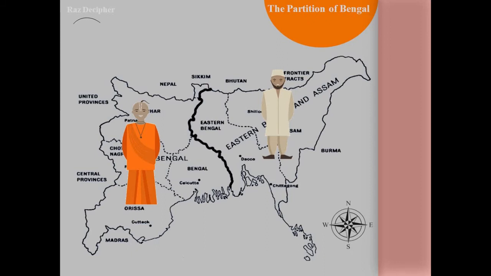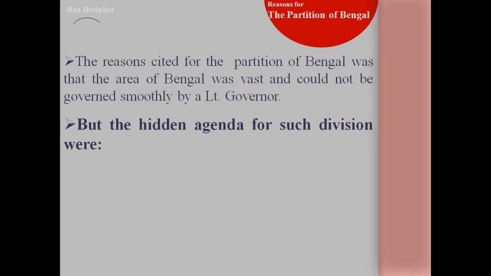The reason cited by the British, as I have discussed earlier, was that Bengal was vast in area, and it was not easy for the British government to rule smoothly with the help of a lieutenant governor. So it was not easy from their part, and they cited this reason. But the hidden agenda for such a division was different.